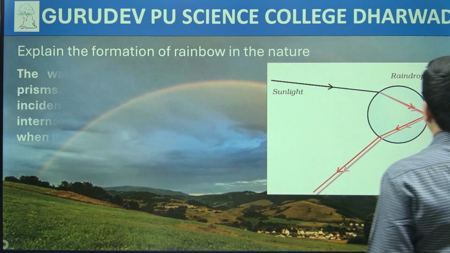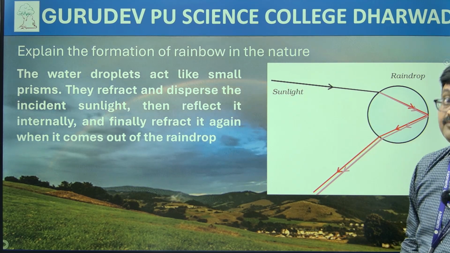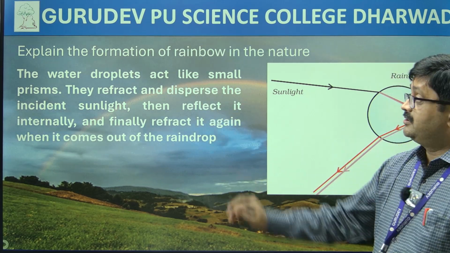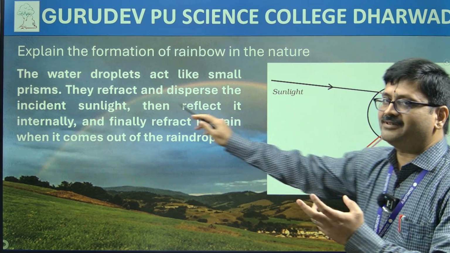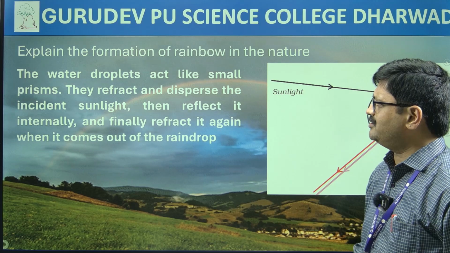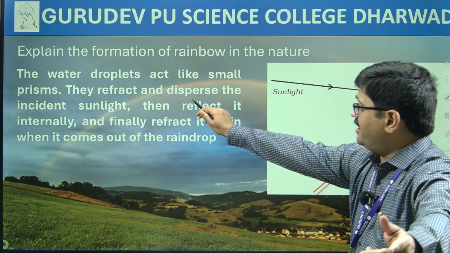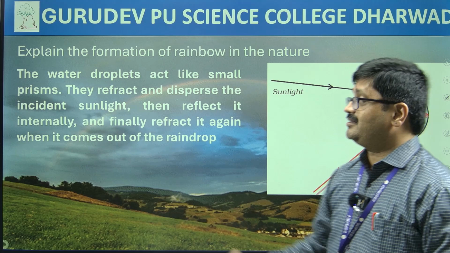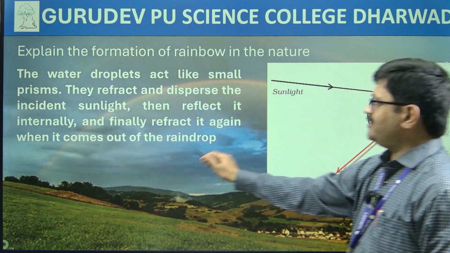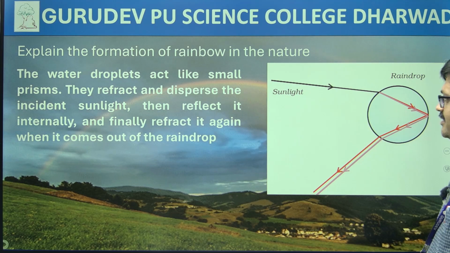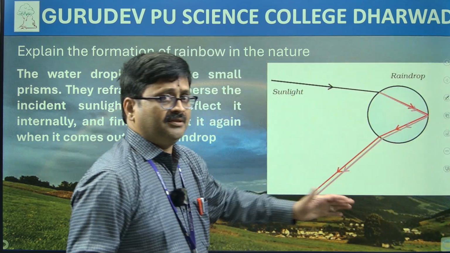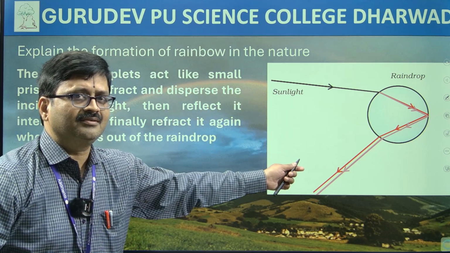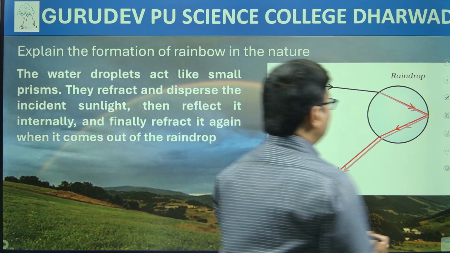Let's move on to the sentence that we should write. Please manage this writing in this proper manner. The water droplet acts like a small prism, is it not? It is acting like a small prism here. They refract and disperse the incident sunlight, then reflect it internally and finally refract it again when it comes out of the raindrop. That's what we have indicated in the diagram. You can forget your name, but you should not forget this. Okay, promise? Chalo, let's go ahead.